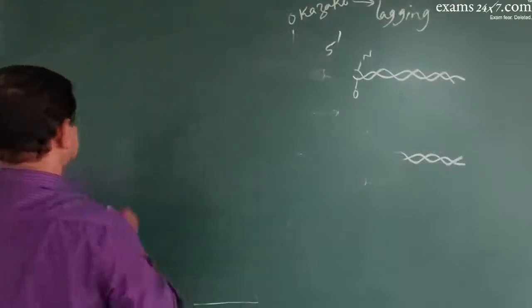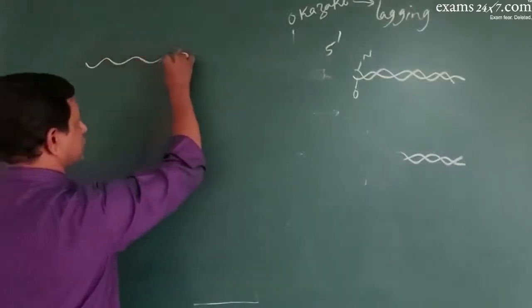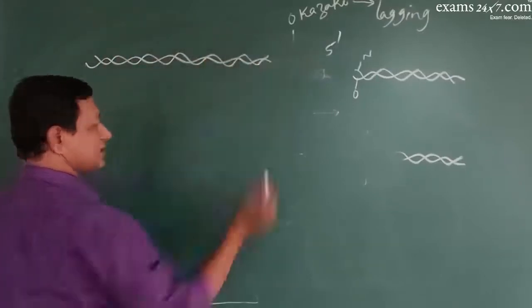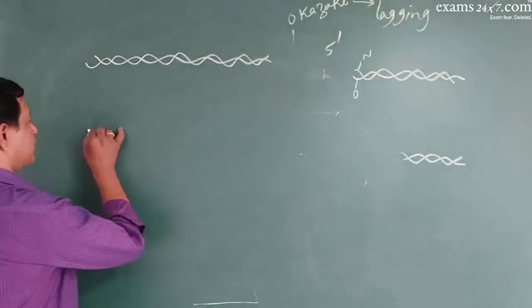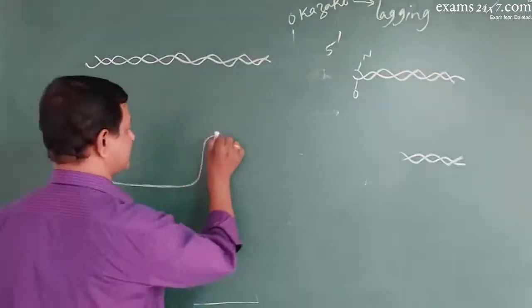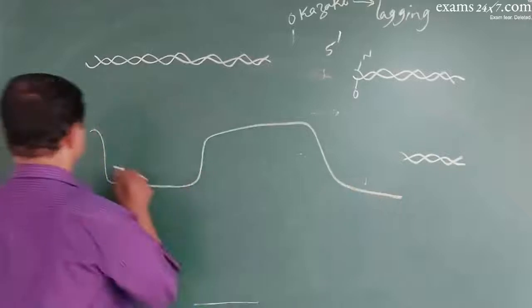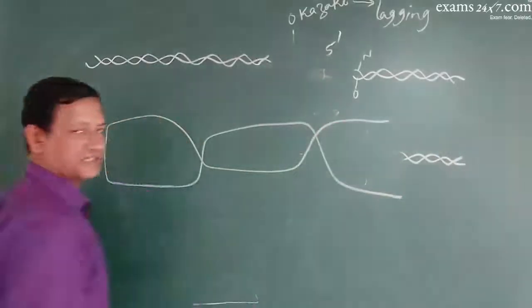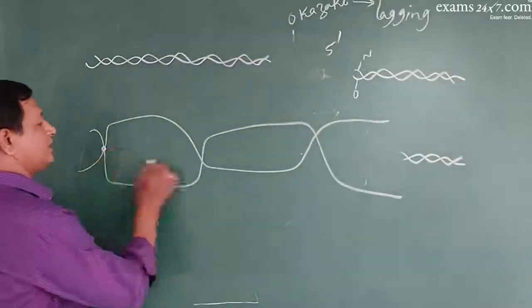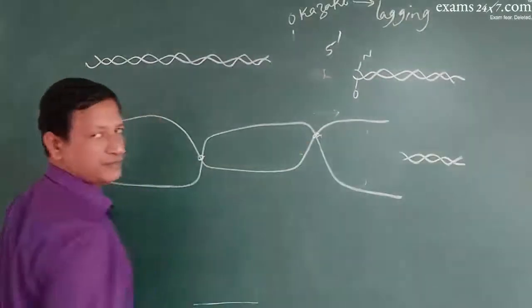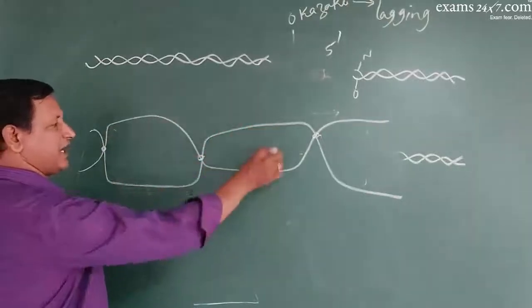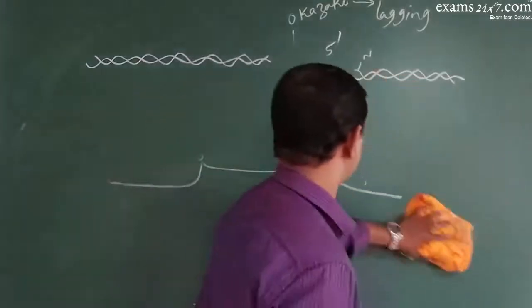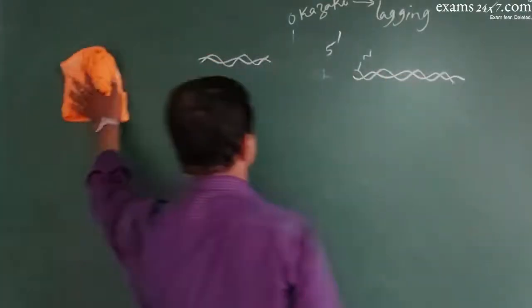So this is how it takes place in prokaryotes. But in eukaryotes, say for example, suppose this is a eukaryotic DNA. You will find oris at regular intervals like this, in this way, see. So this is one ori, another ori, one more ori. So on each DNA strand simultaneously new strands will be produced. That is how replication takes place in case of eukaryotes.